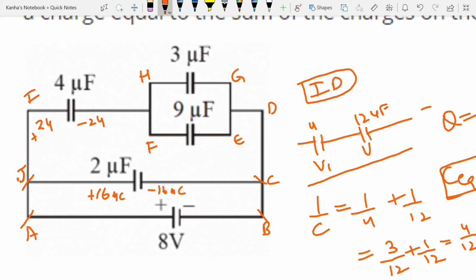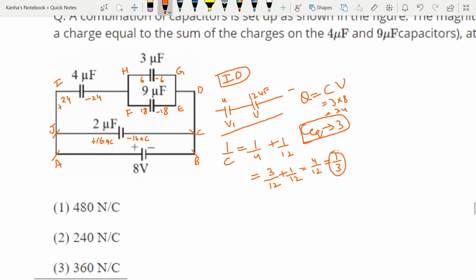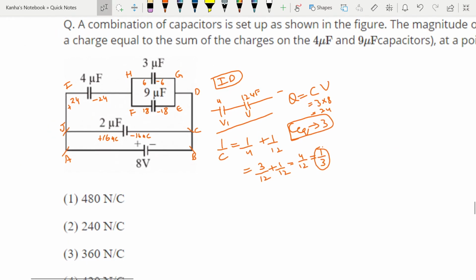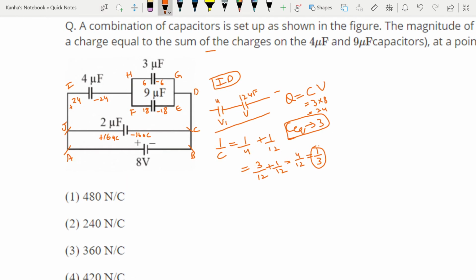So the charge is split as 6, minus 6, 18 and minus 18. Now the charge that we wanted to find was the sum of charges on the 4 microfarad and 9 microfarad capacitors. So my Q is nothing but 24 plus 18 is equal to 42 μC.